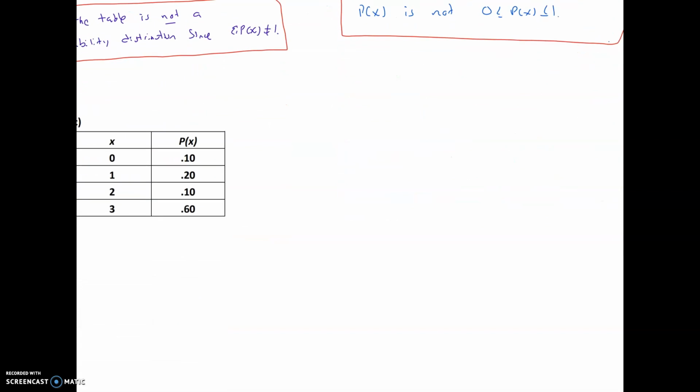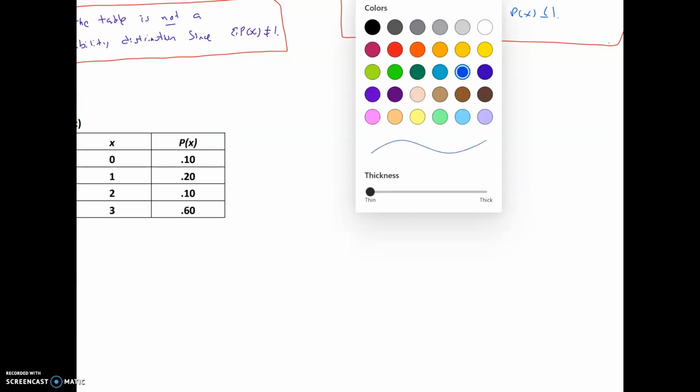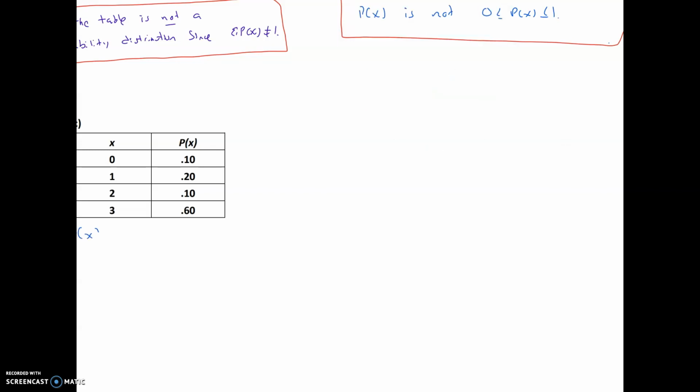Let's take a look at C. And C actually looks promising. This is because for the values of p of x, every value for the probabilities is between 0 and 1.